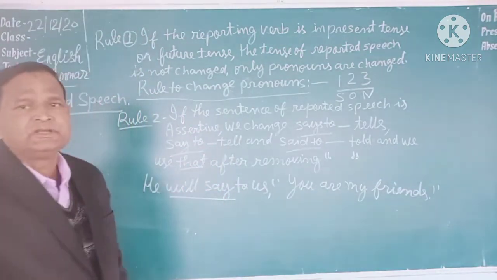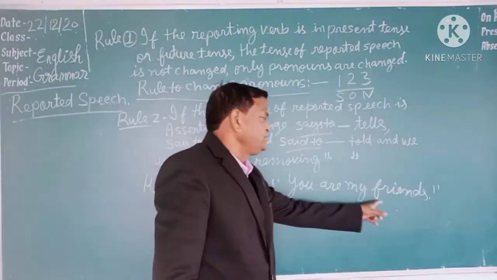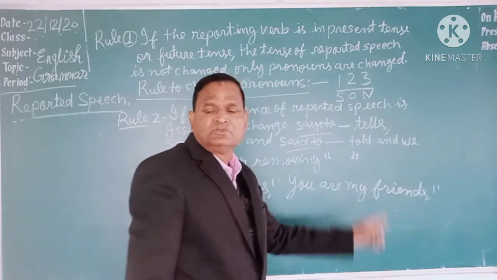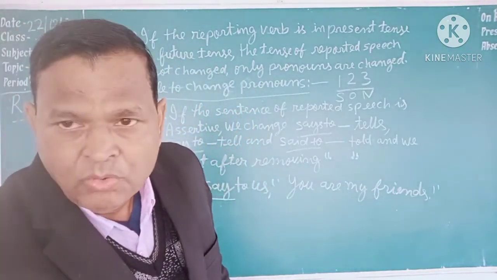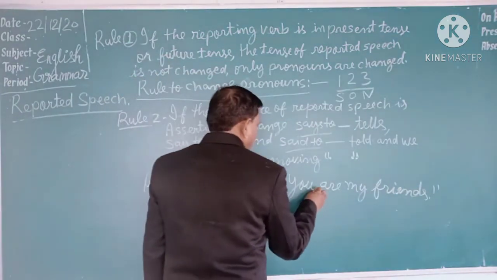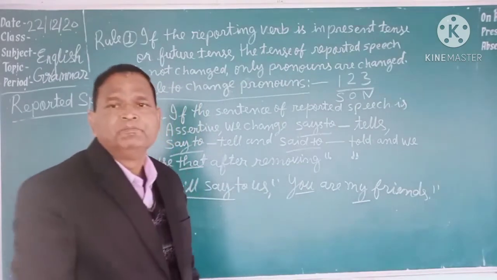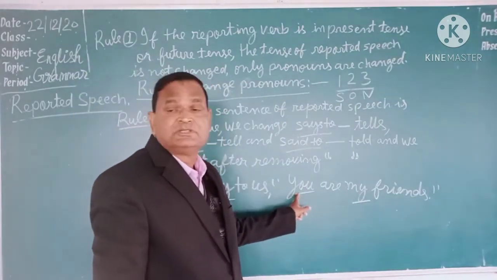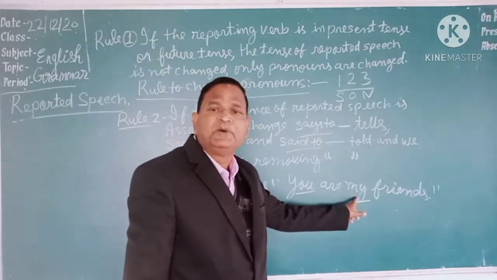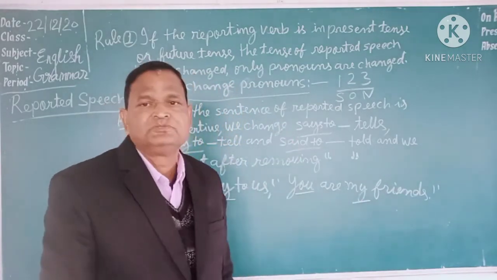This reporting verb is in future tense, so the tense of reported speech will not be changed. Only pronouns will be changed. What pronouns have come here? Let's see. Here you is there, and the other pronoun is my. Two pronouns have come. You is a second person pronoun, and my is a first person pronoun. These two types of pronouns will be changed according to the rule 1, 2, 3 upon S.